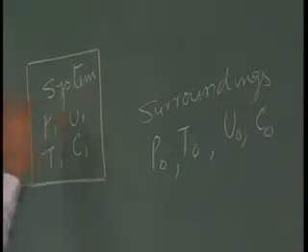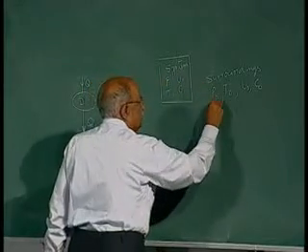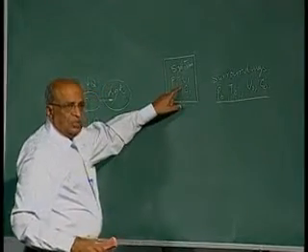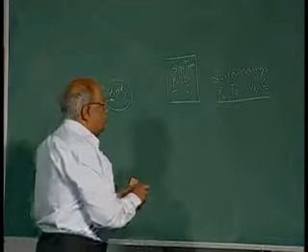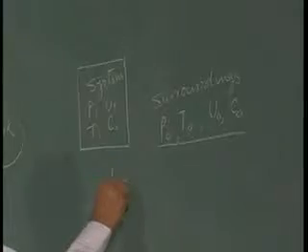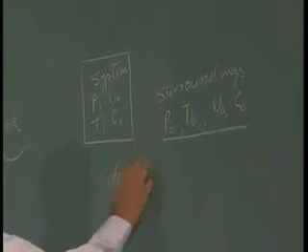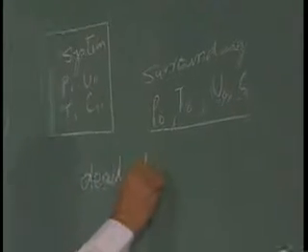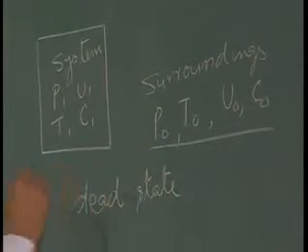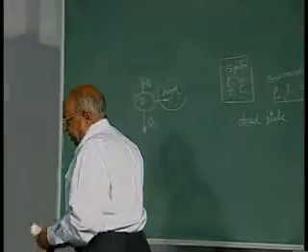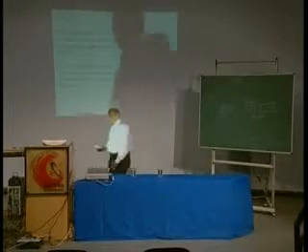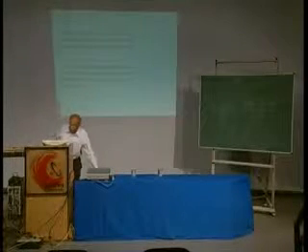When the system does a certain amount of work, the final condition that it must achieve is the same as the surroundings, then only the system is said to be in dead state. And when the system comes to dead state, then the work would be maximum, and that work obtained by this amount of energy supplied to the system is the availability of the system. The system will deliver the maximum work as it undergoes a reversible process from the initial state to the dead state.